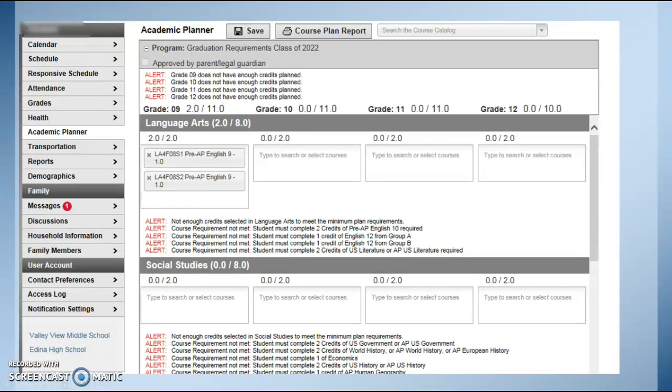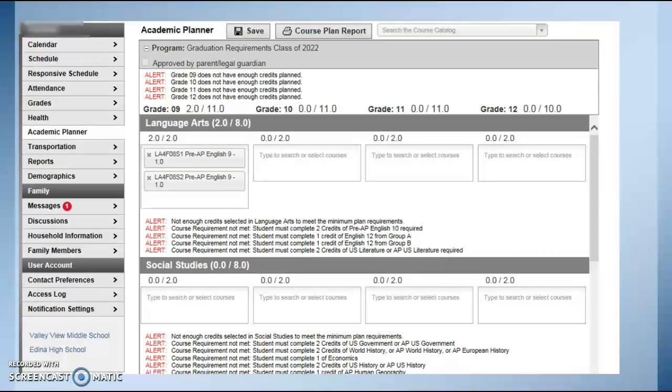Next to each grade level on the top are going to be credit counts. You'll see in this example, we have Pre-AP English 9, 1 credit, Pre-AP English 9 Semester 2, 1 credit, totaling 2 credits. Please know that students should be enrolling in at least 12 credit-bearing courses each year, and no more than 14 credits. Each semester can contain 7 courses or credits, totaling 14 course credits over the academic year. Remember, the high school day is a 7-period day.